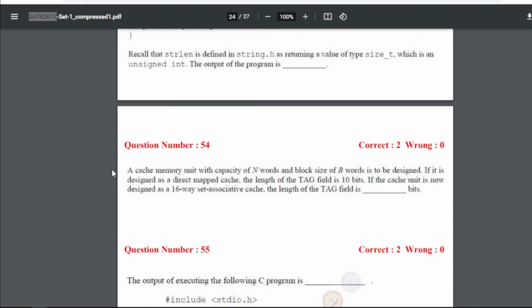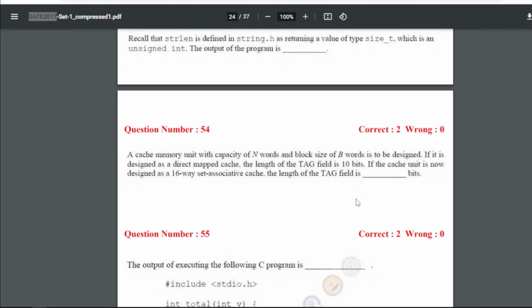Now 54: a cache memory unit with capacity of N words and block size of B words is to be designed. If it is designed as a direct mapped cache, the length of the tag field is 10 bits. If the cache unit is now designed as a 16-way set associative cache, the length of the tag field is, so for 54 our answer will be 14.0.